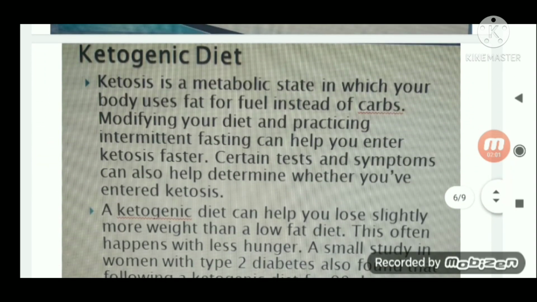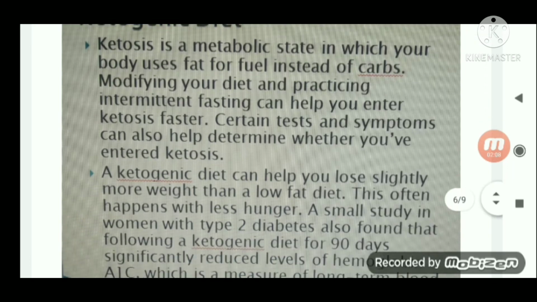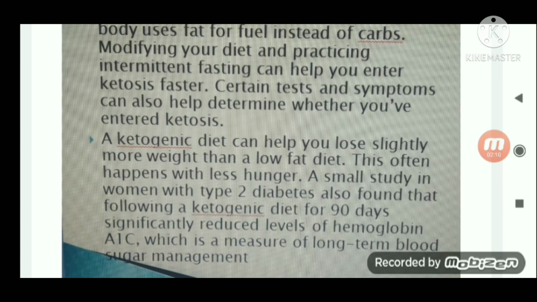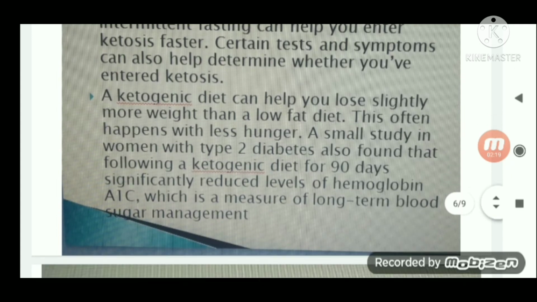Ketosis is a metabolic state in which your body uses fat for fuel instead of carbohydrates. This diet can help you lose slightly more weight than a low fat diet. This often happens with less hunger, right? You don't feel hungry when you are on a keto diet.